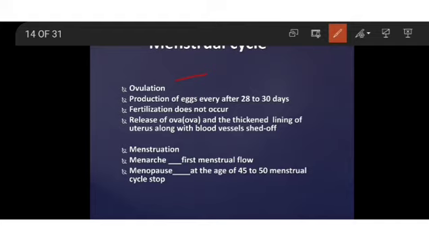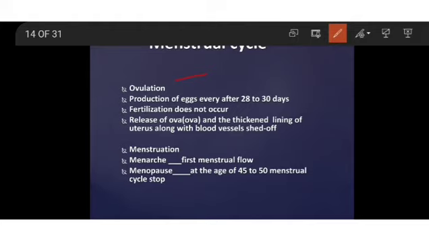At that time, it results in pregnancy. And that fertilized egg or zygote starts developing into an embryo, and that embryo will get embedded in the wall of the uterus for further development into a complete offspring or complete individual.